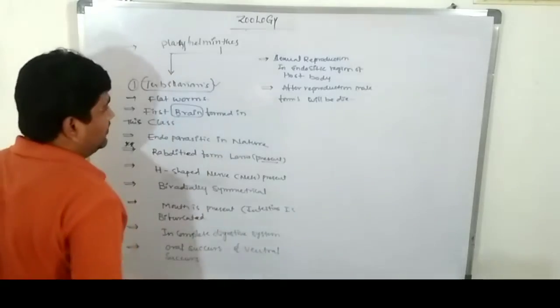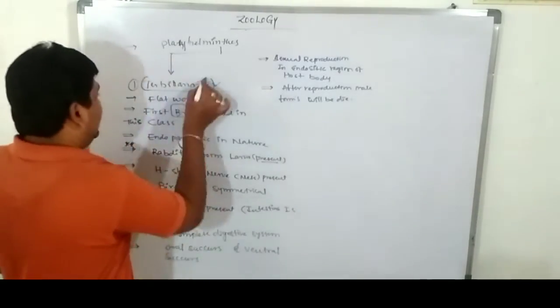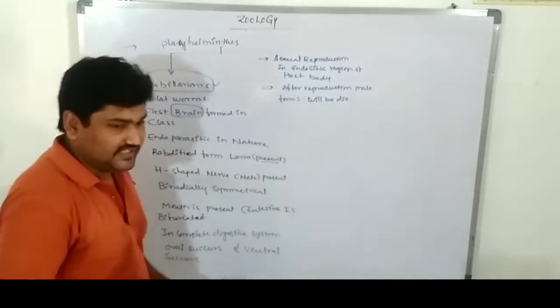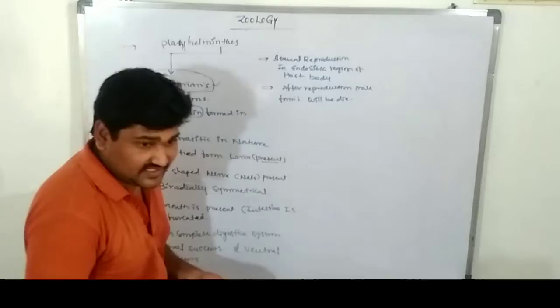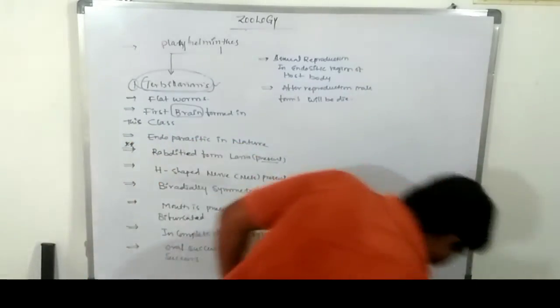So this is the information about Turbellaria. Next we are discussing Trematoda. What is that? Trematoda.